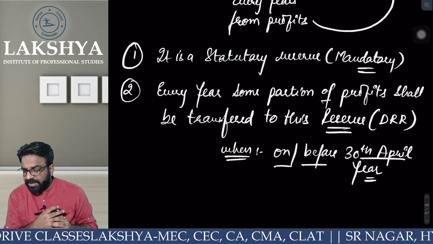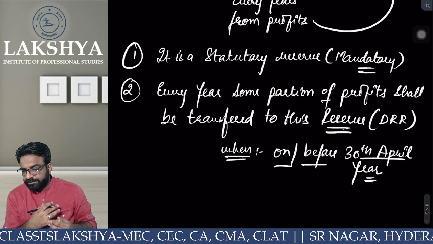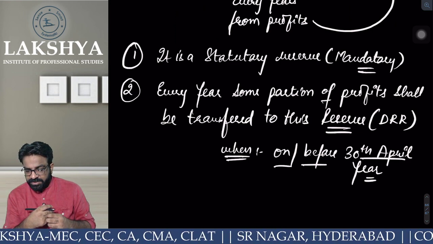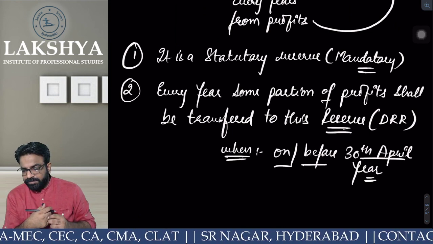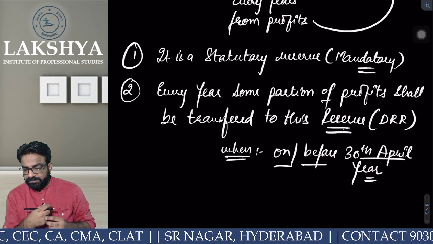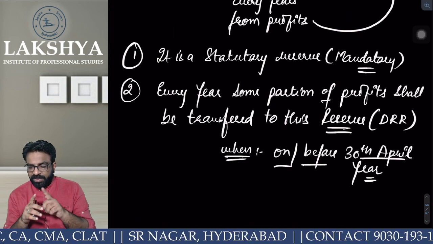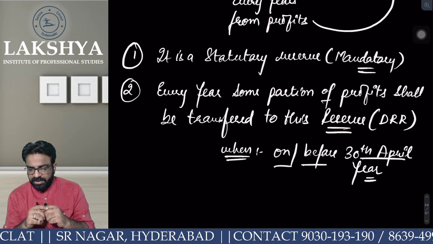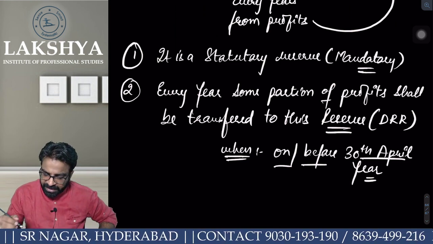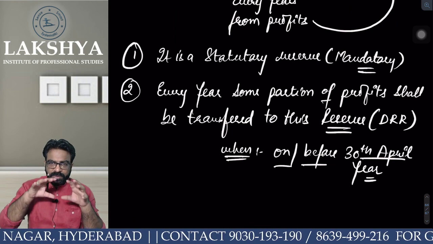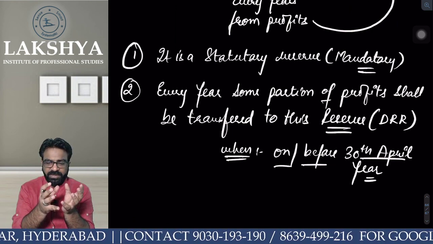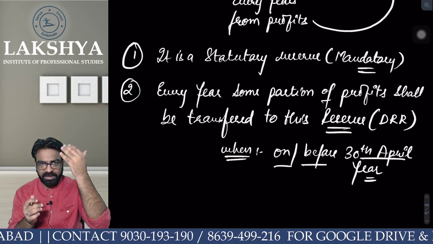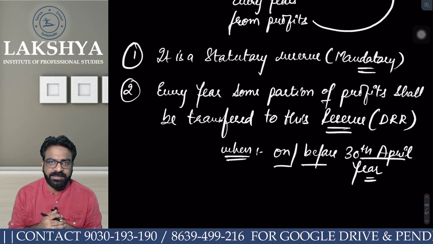Now tell me one thing, when does the financial year get over? 31st March. But when are we transferring the amount? 30th April. Do we have 1 month to take a decision or not? So within that 1 month, we will take a decision, and every year on or before 30th April, we will take some portion from the net profits and dump it into which account? DRR account. So that at the time of redemption, redemption will become easier. Everyone clear?